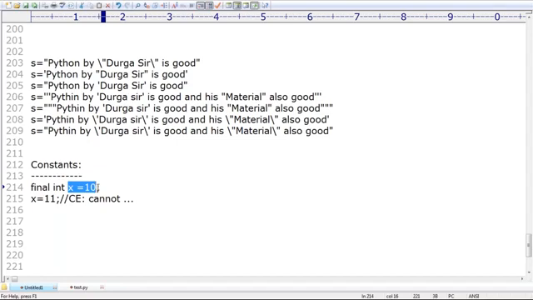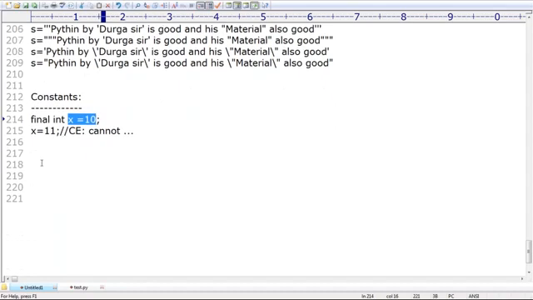Everyone is aware of the meaning of constant? Constant means it's always fixed. It is never going to change. Now my question is, take very special care about this terminology. In Python, how can you define constants? There is a way, man. How can you define constants in Python?